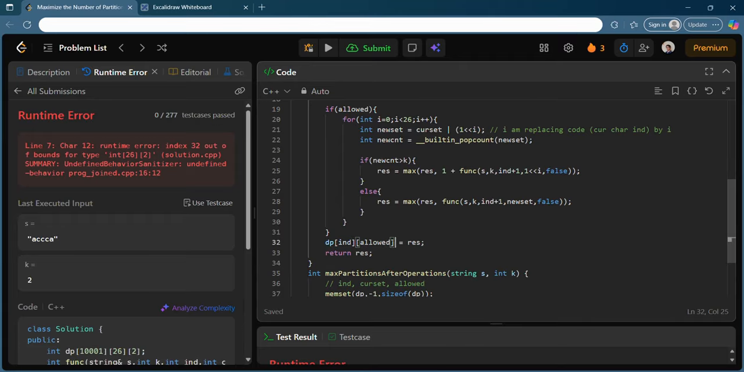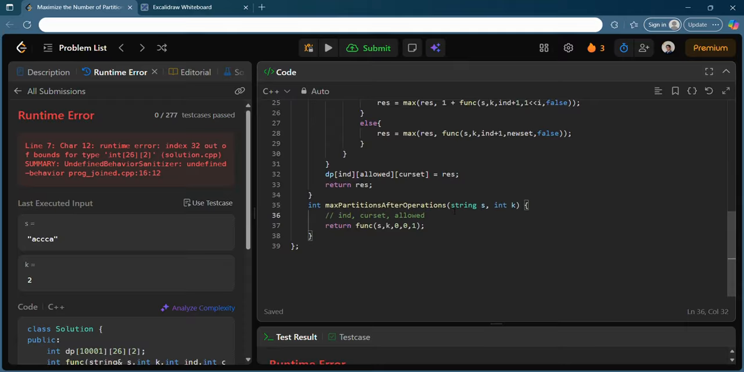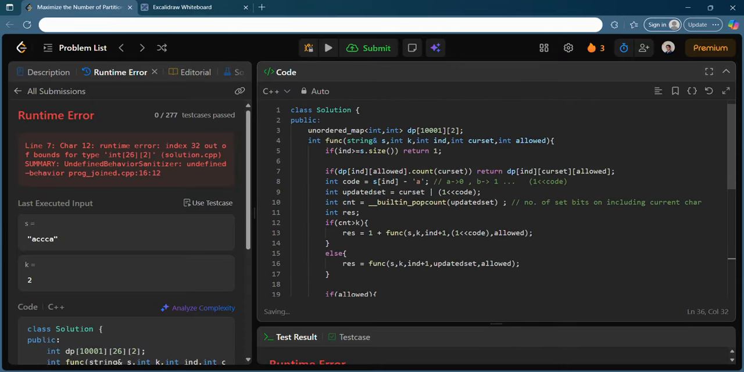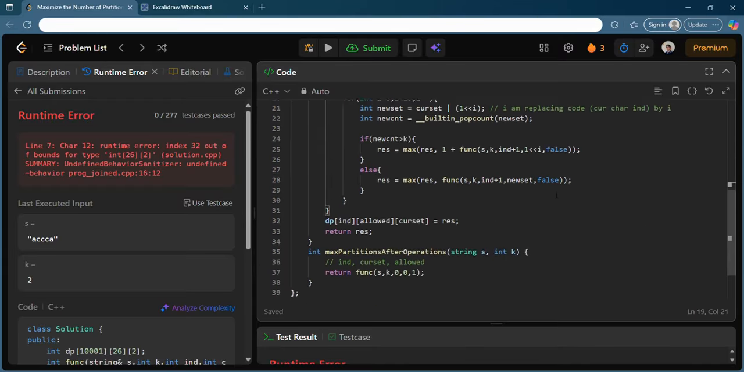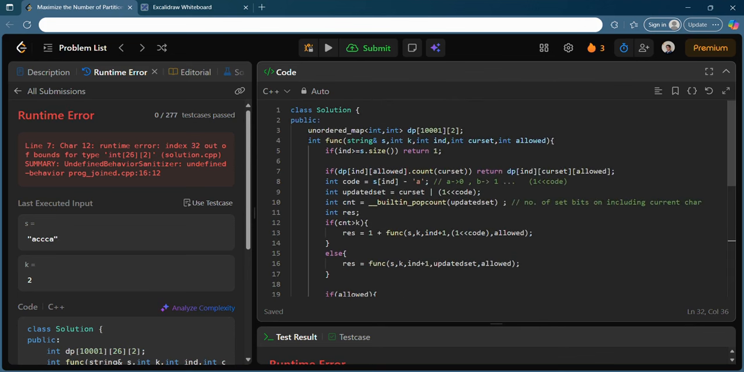So it will be nothing but allowed and current set, which will be set to result. And you can choose to delete this mem set because it's no longer -1. I am trying to see whether this current set is present or not in the map. If it is present, you try to return the value of this DP. In this, this is the map, this is the key, this is the value. So in this way also you can write a DP.